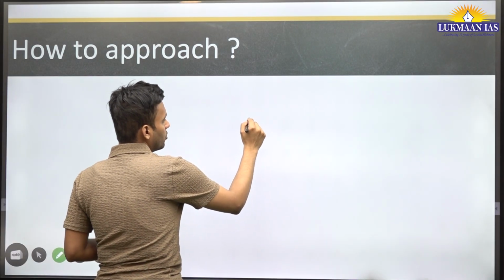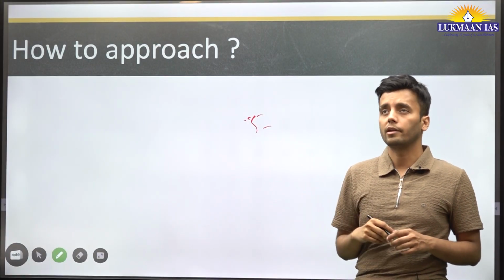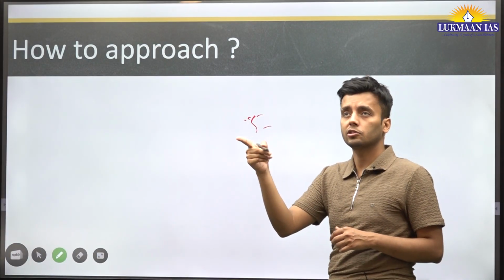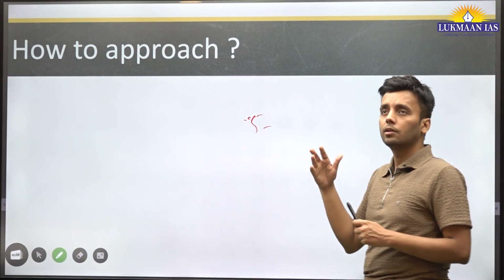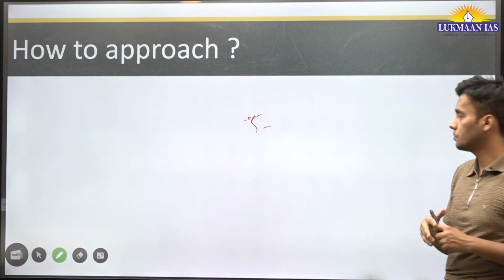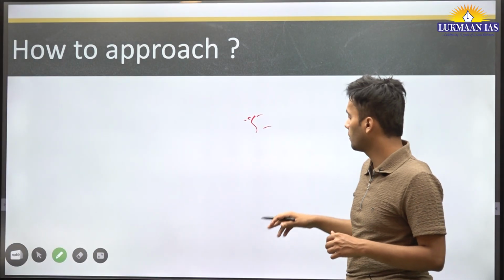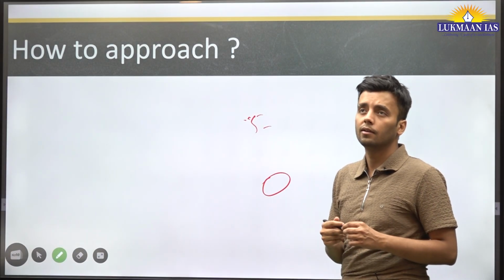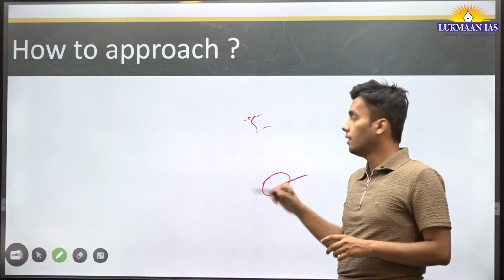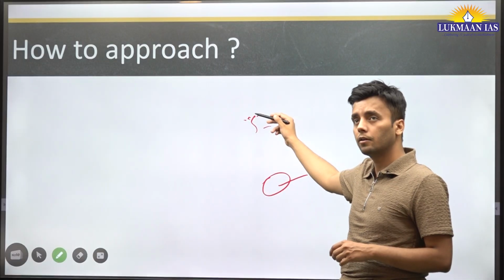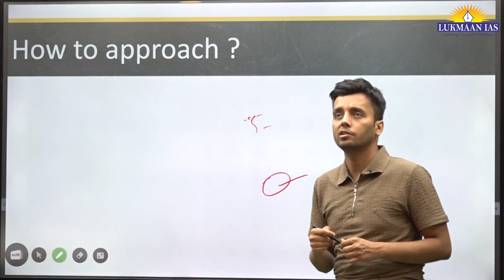I would suggest that you solve at least 5 questions for maths, then switch to the passage. It will give rest to that section of your brain that is being used. The portion of your brain responsible for solving problems will get rest, and the portion based on reasoning for comprehension will be activated when you start solving. So rest, unrest, rest, unrest, rest, unrest. If you follow this kind of pattern, it will be of maximum efficiency.